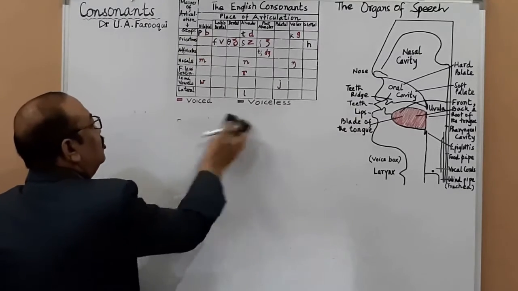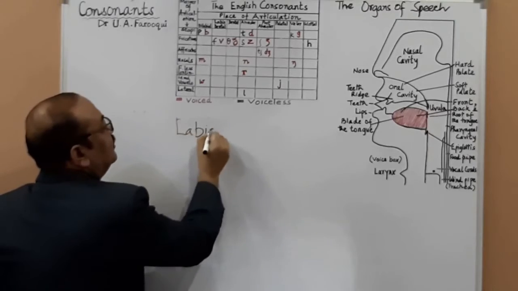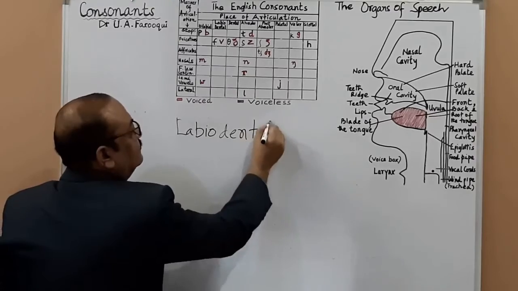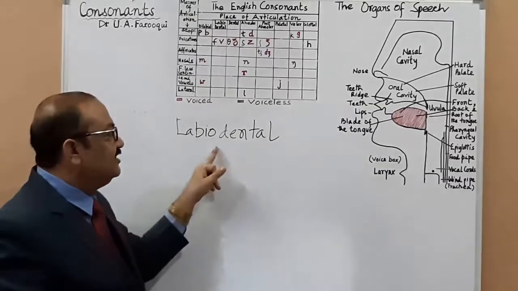Now I move on to the next term, labiodental. Labio again means lips, so lips plus teeth.